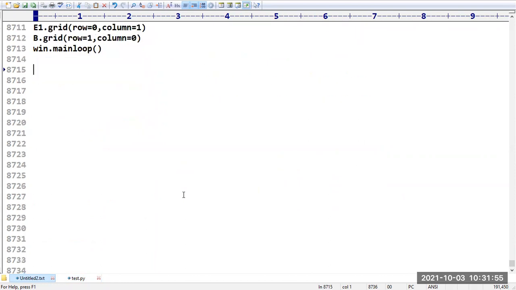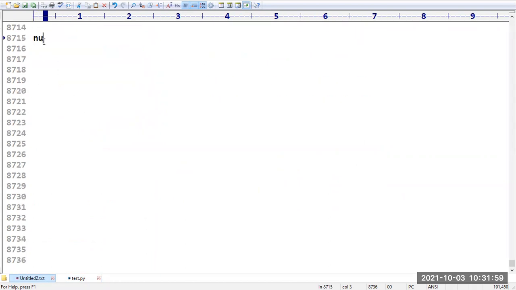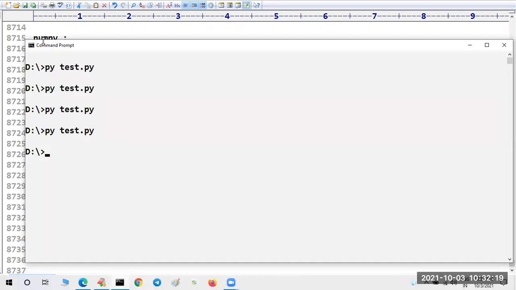Fine. Sir, the next one, of course, it is not there in the syllabus. Just for your understanding purpose, I am taking the NumPy module. By default, the NumPy module won't be available in your system, so you have to install it by using this command: pip install numpy, in the command prompt.